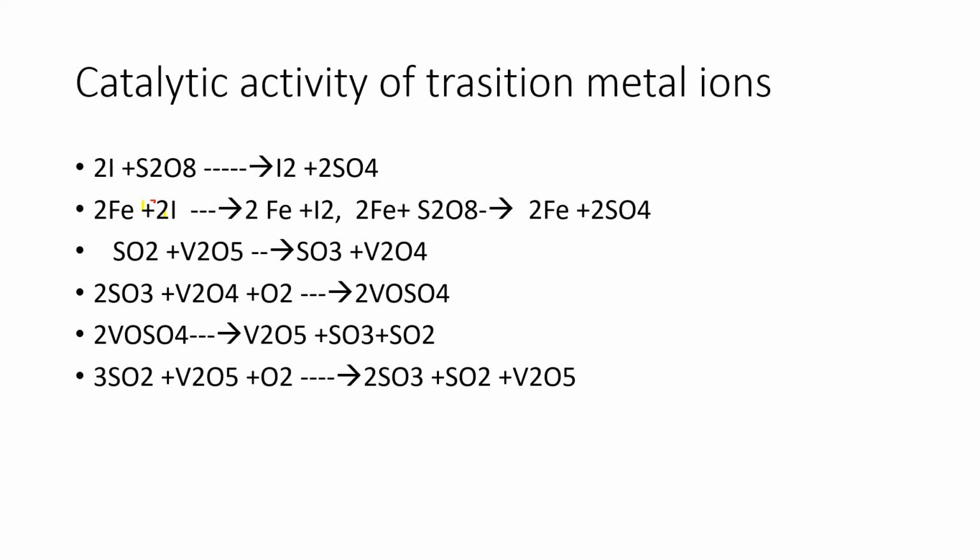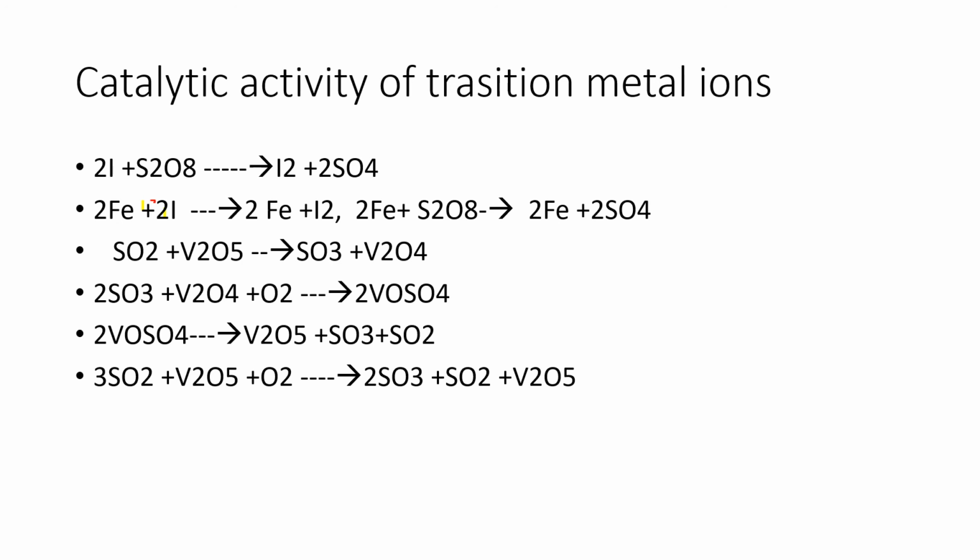Now in the second stage, what is happening? Sulfur trioxide and vanadium tetroxide, which is in +4 oxidation state, plus oxygen, give VOSO4, vanadyl sulfate. This vanadyl sulfate dissociates to give vanadium pentoxide, sulfur trioxide and sulfur dioxide.